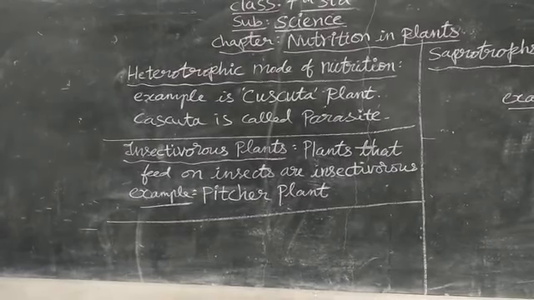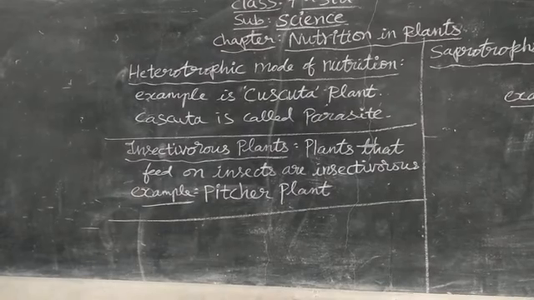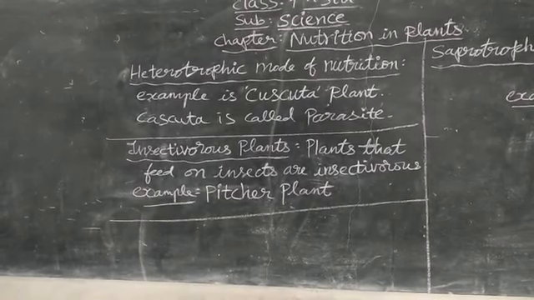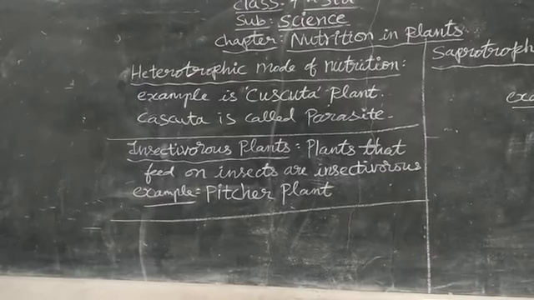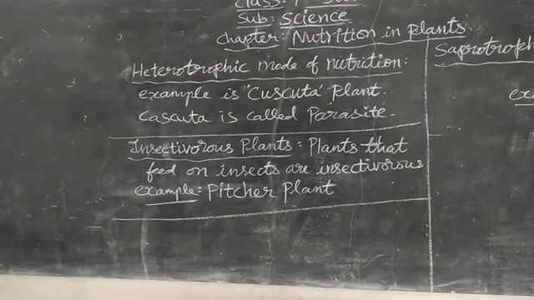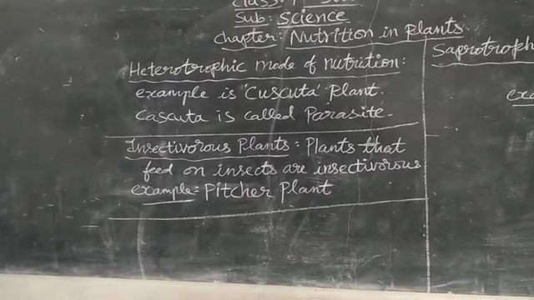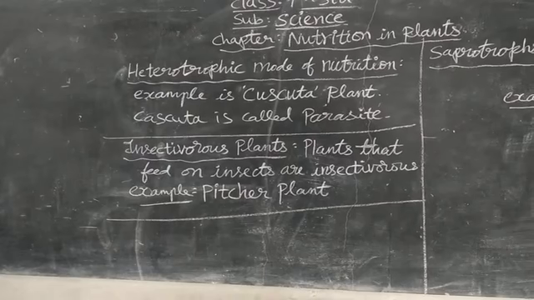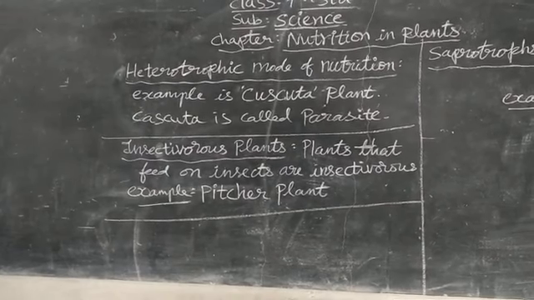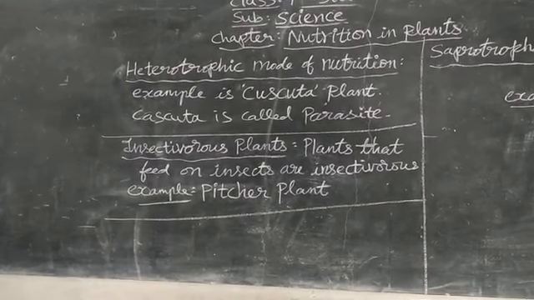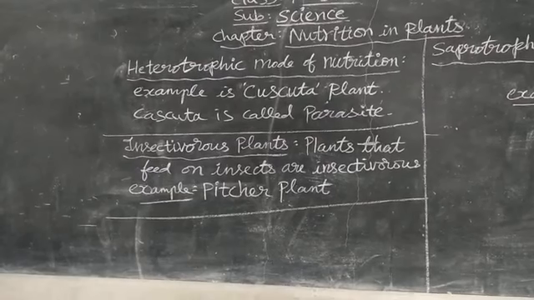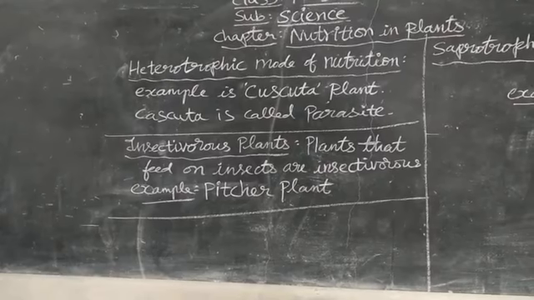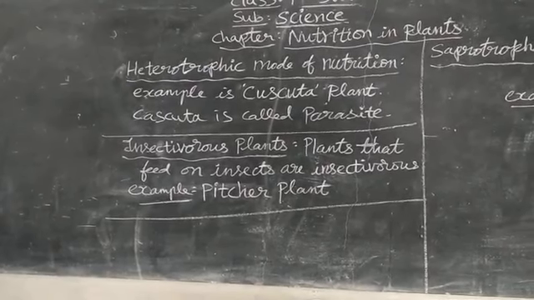So that autotrophic plant gets deprived of nutrients because Cuscuta has absorbed them. Autotrophic plants means plants which can prepare their own food. So these heterotrophic plants climb over the autotrophic plants and absorb the nutrients from them. So Cuscuta is called a parasite.